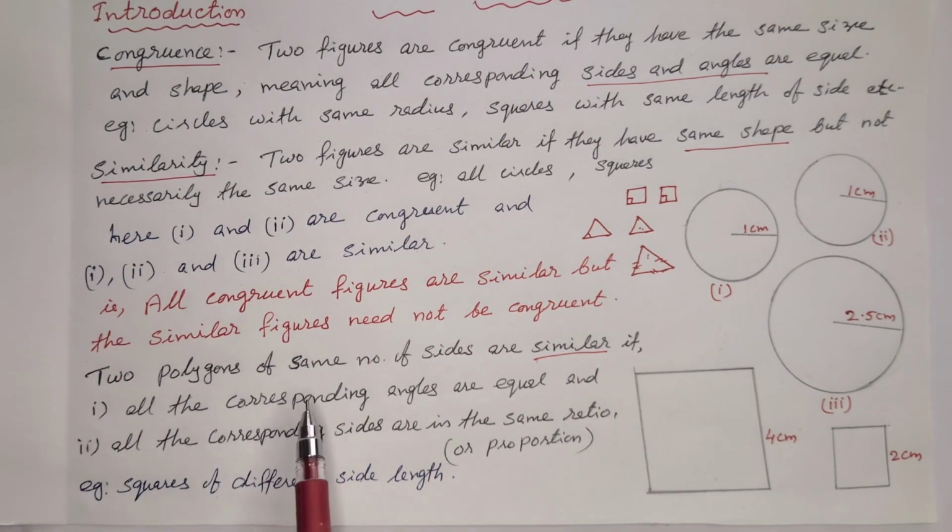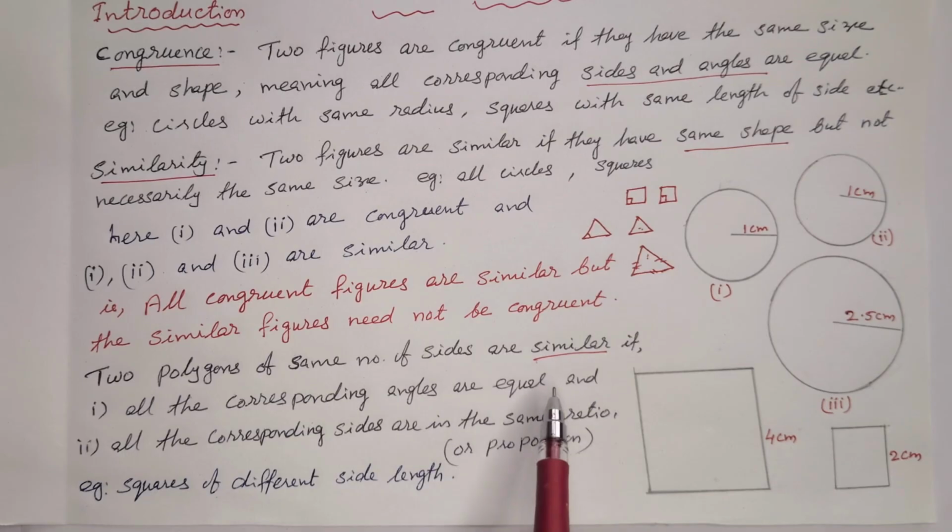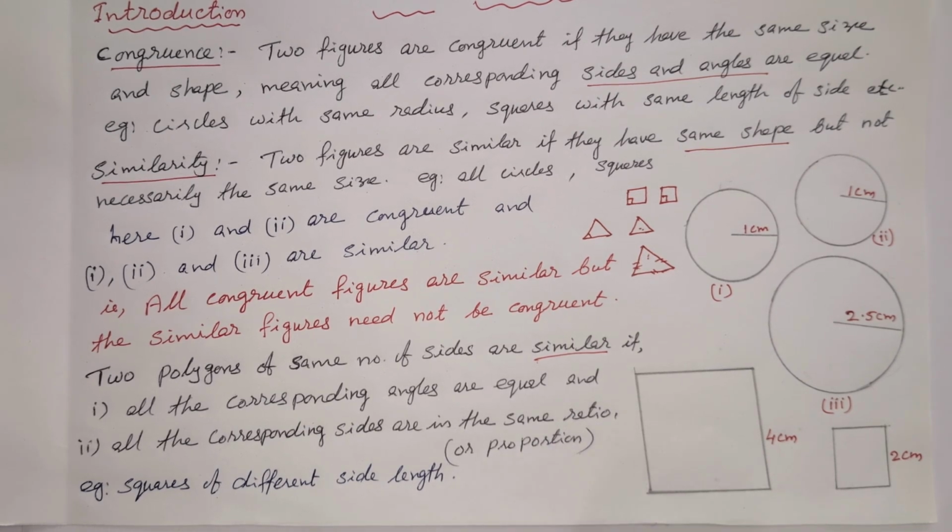Next, two polygons with the same number of sides are similar. Same number of sides means, if you consider squares, the number of sides is 4. If you consider triangles, the number of sides is 3. When we consider two polygons with the same number of sides to be similar, two conditions are there. All the corresponding angles are equal and all corresponding sides are in the same ratio.